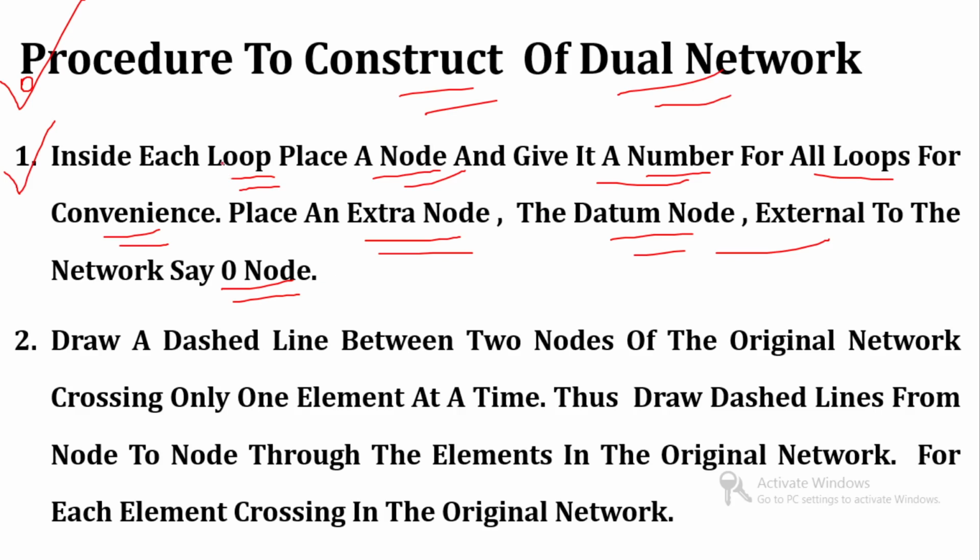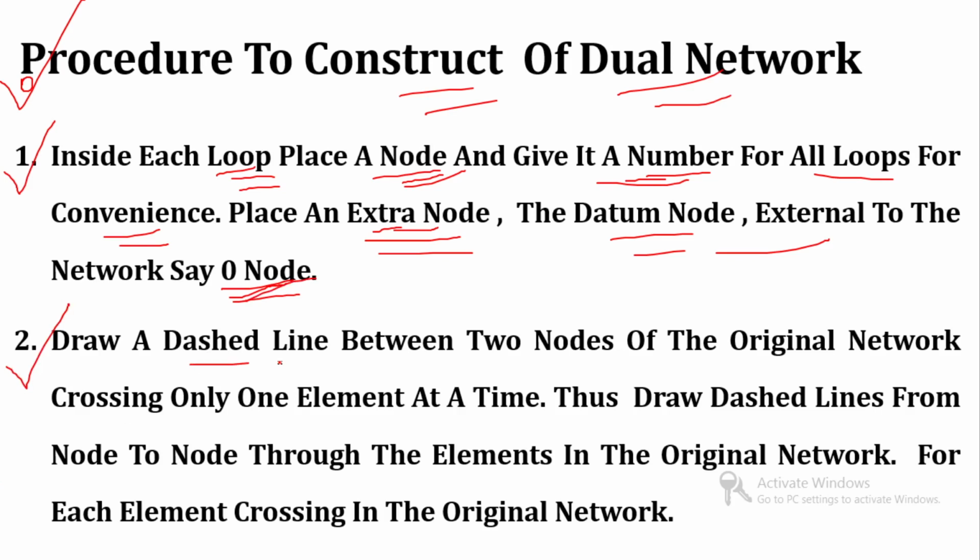That means in each loop you have to put a node and give it a number. Suppose in loop 1 you put node number 1, in loop 2 node number 2, in loop 3 node number 3, and one node you put outside the network as an extra node, and that is known as the reference node.